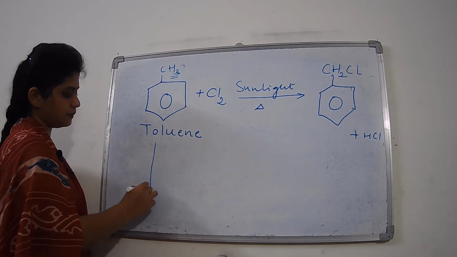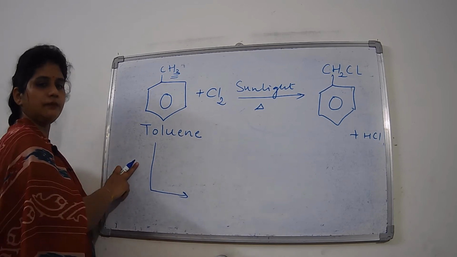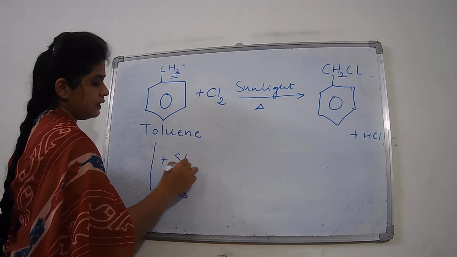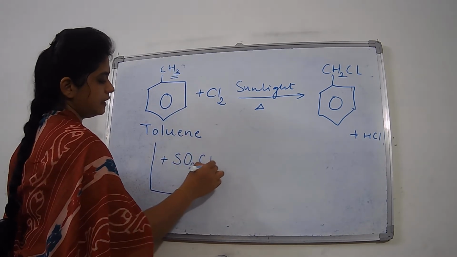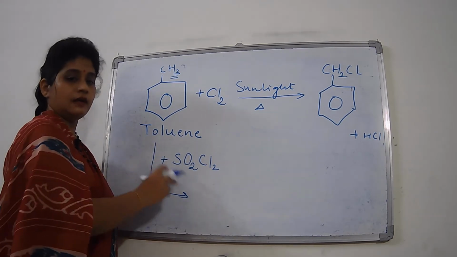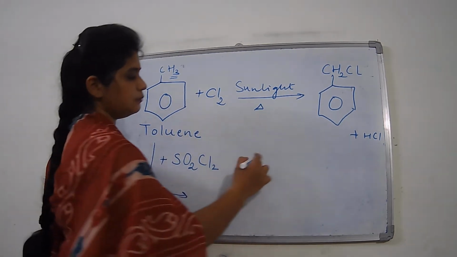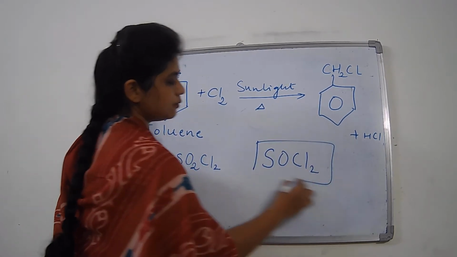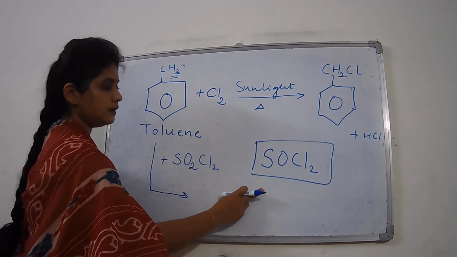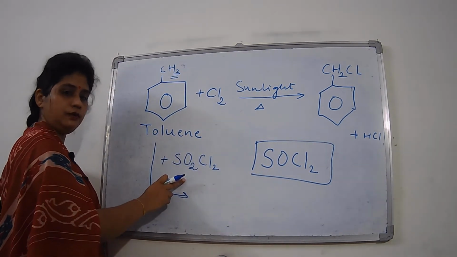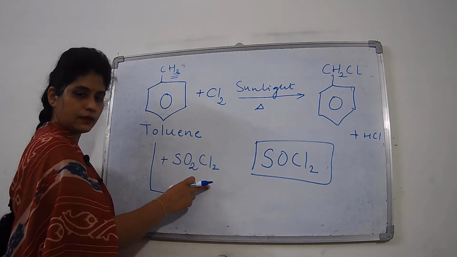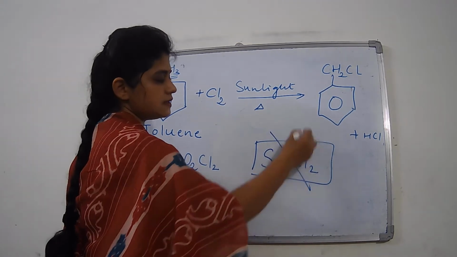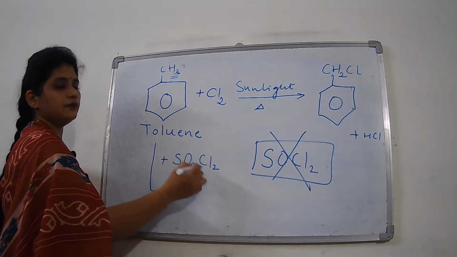In the second method of preparation, again we are using the same reactant, toluene, but now it reacts with sulfuryl chloride. What is sulfuryl chloride? It is SO2Cl2. Again, don't get confused, because in the last semester we used SOCl2. SOCl2 is totally different from SO2Cl2. SO2Cl2 is sulfuryl chloride, but SOCl2 is called thionyl chloride. We are not using thionyl chloride, we are using sulfuryl chloride.